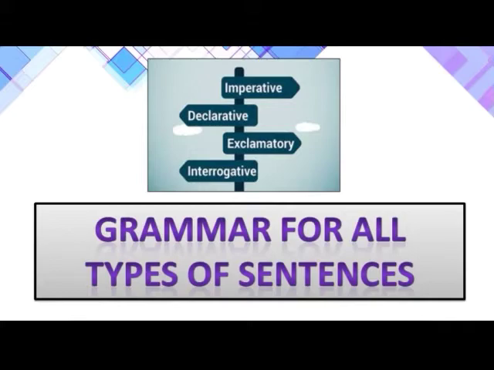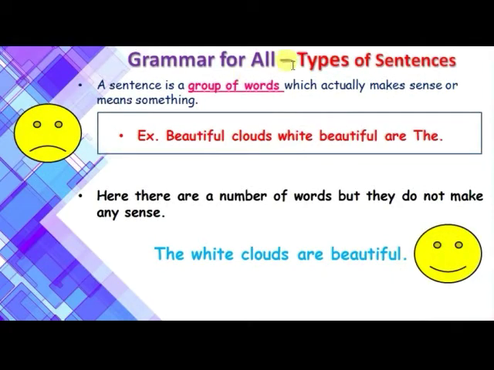So let us begin. When we talk about a sentence, what is a sentence? Yes, a sentence is a group of words which make sense or mean something. All the words in the sentence have to mean something. For example, here is a sentence which says, beautiful clouds, white, beautiful are the.